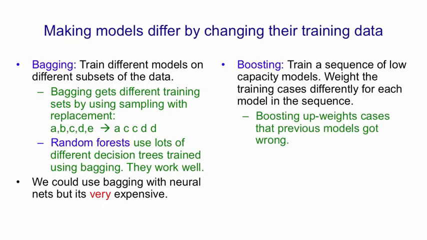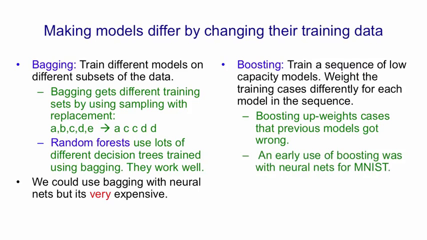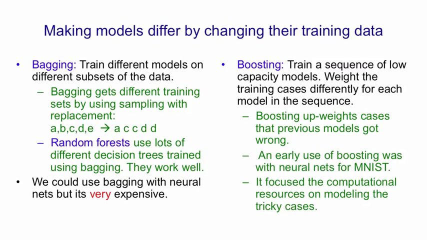So the next model in the sequence doesn't waste its time trying to model cases that are already correct. It uses its resources to try and deal with the cases the other models are getting wrong. An early use of boosting was with neural nets for MNIST, and there, when computers were much slower, one of the big advantages was that it focused the computational resources on modeling the tricky cases and didn't waste a lot of time going over easy cases again and again.